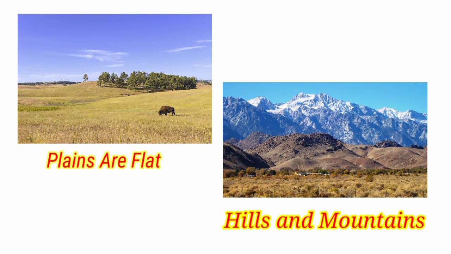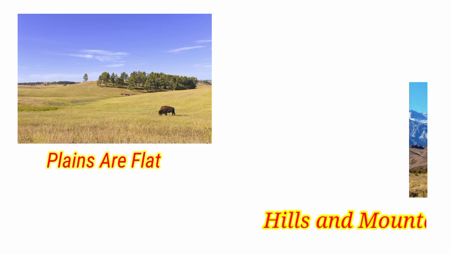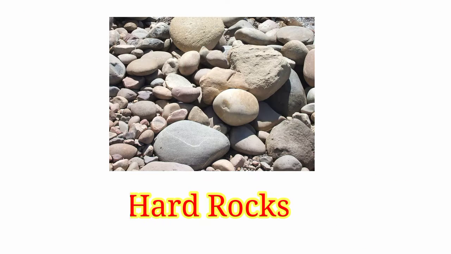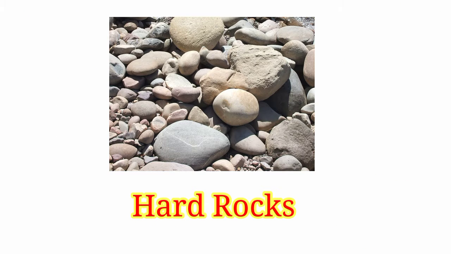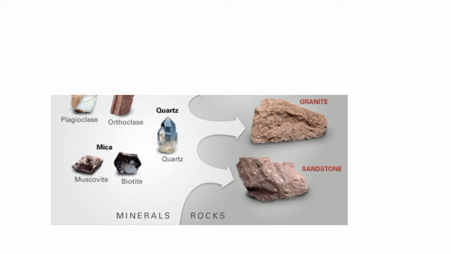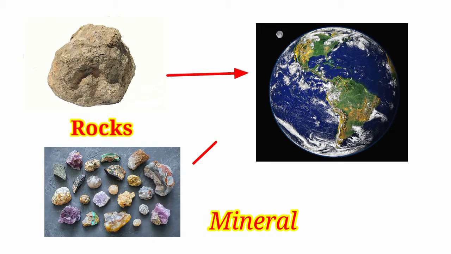Plains are flat, but hills and mountains are higher than plains. The meaning of plains is a large area of flat land with few trees. They are made of hard rocks. All rocks are made up of minerals. In fact, the whole earth is made up of rocks and minerals.